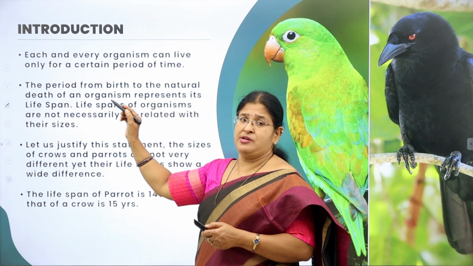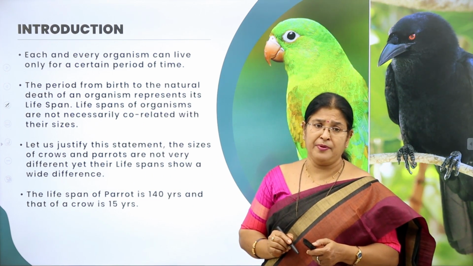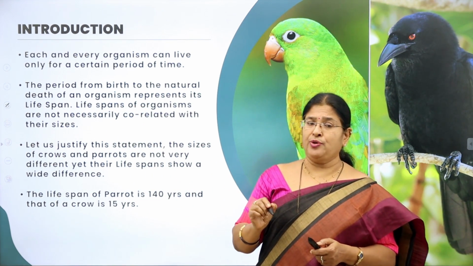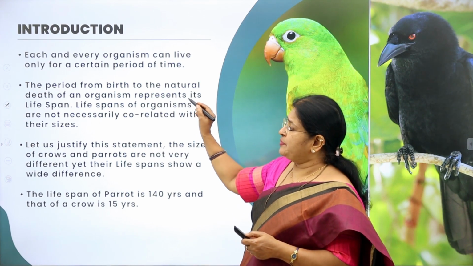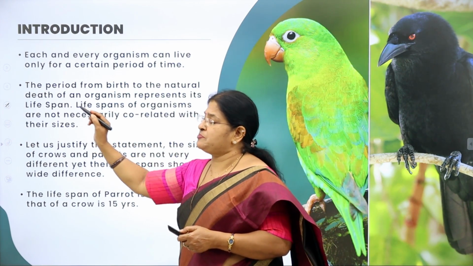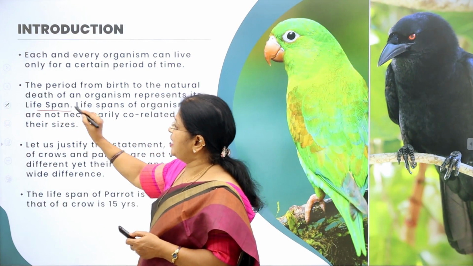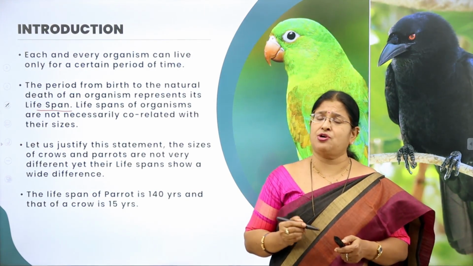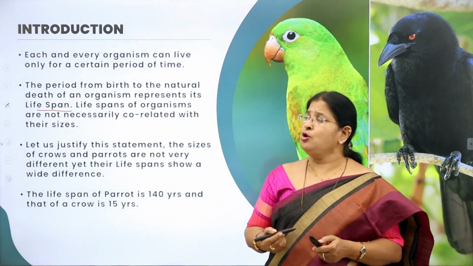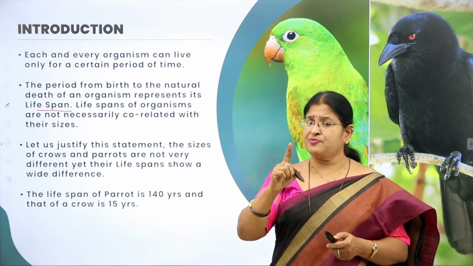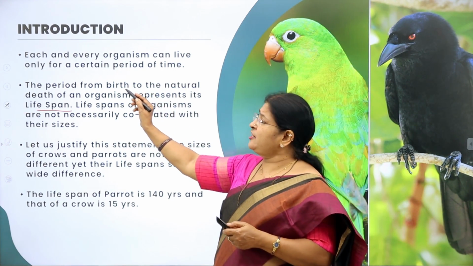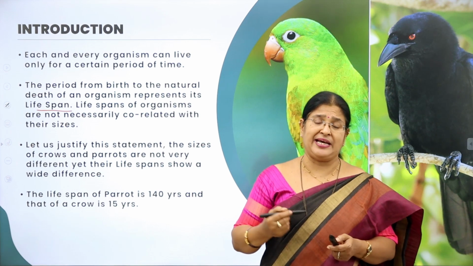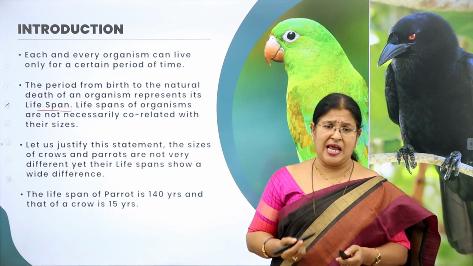The period from birth to the natural death of an organism is called lifespan. What is lifespan, children? This is a question commonly asked in your examination, for a 1 mark question. The period from birth to the natural death of an organism is called lifespan.